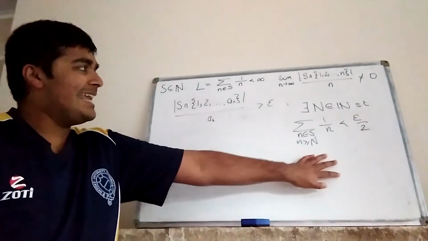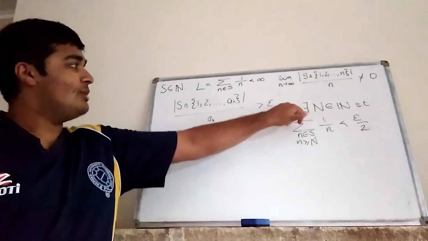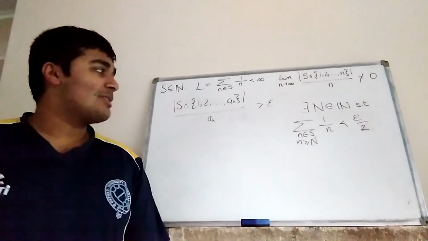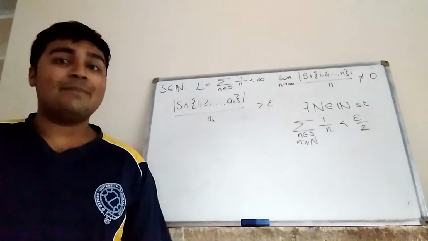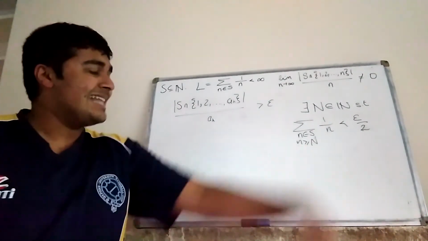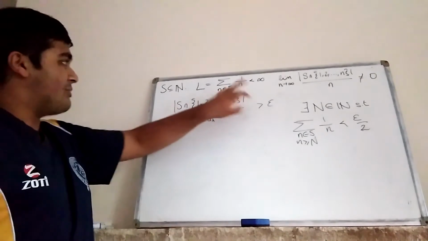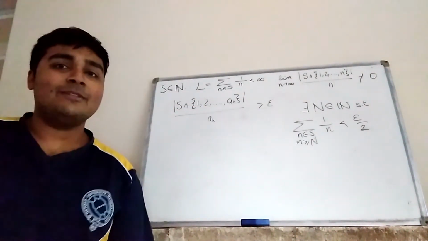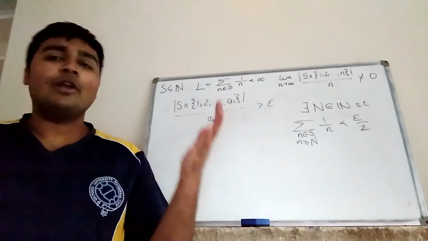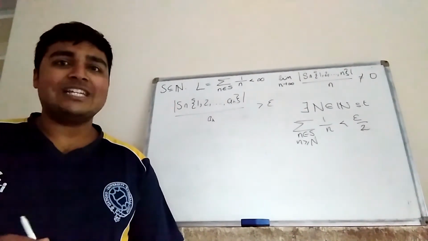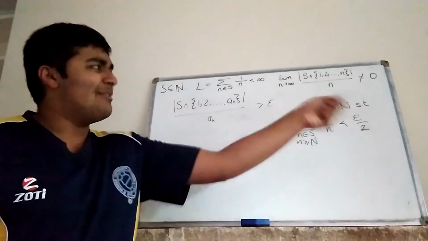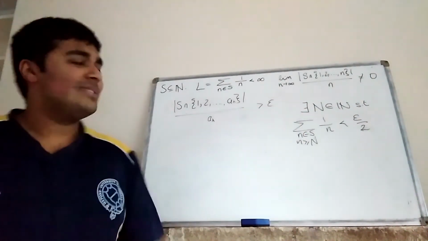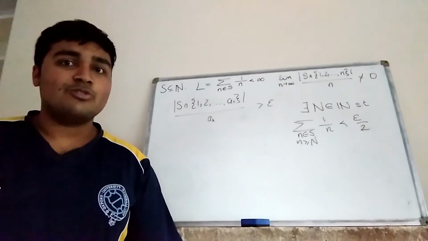Now I've also written this thing here on the whiteboard. There exists some capital N in the natural numbers, for which, when we look at this sum here, the sum of the reciprocals of the elements in S, but only those that are bigger than or equal to n, we get something that's less than epsilon over 2. That simply comes from the fact that the sum of the reciprocals of the elements in S converges, that means when we look at the tail of the sum, it will eventually decay to 0. And that's what this thing here is essentially saying, but in mathematical terms. Now what we're going to do is combine these two things here to arrive at some sort of contradiction.